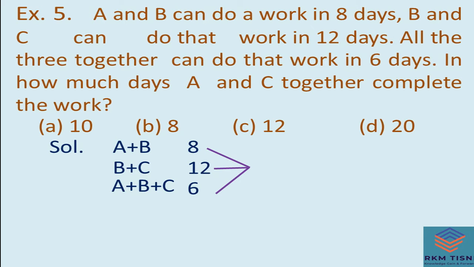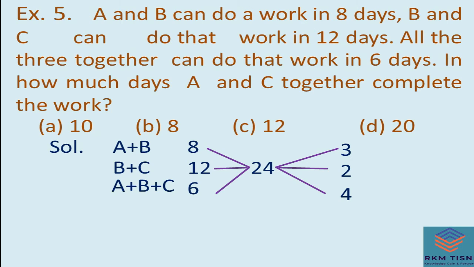Now find out the total work. You have to find the LCM of 6, 8, 12. LCM is 24. Now the daily work. For case AB it will be 3, B plus C is 2, and A plus B plus C is 24 divided by 6, which will be 4.